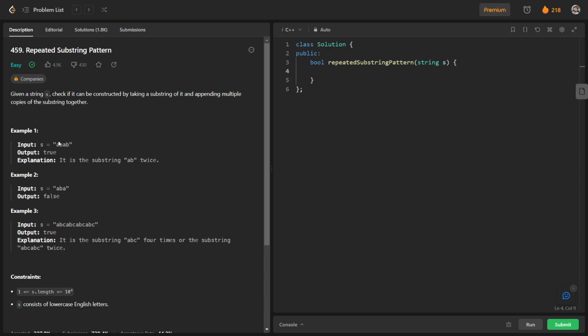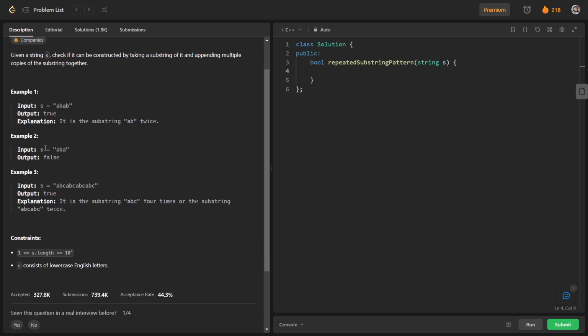Basically we have this string s, and we have to check whether it is possible to take a substring of s and append it multiple times in order to get s. You can see that in this string s, ab is a substring, and we can append it twice in order to get the same string s. So we will return true in this case.